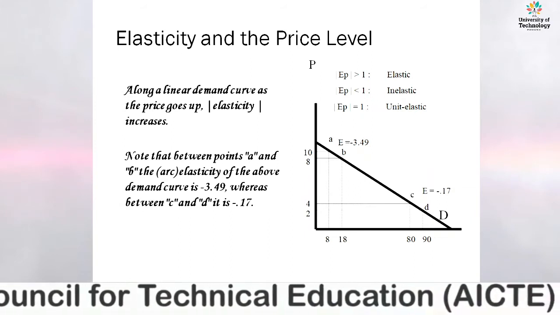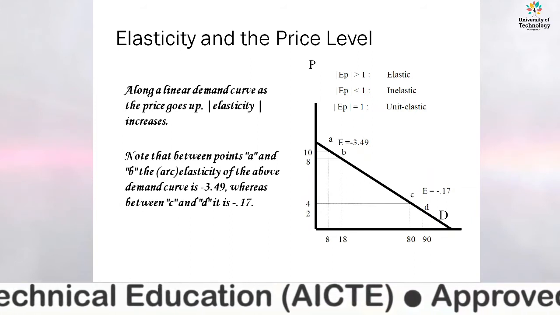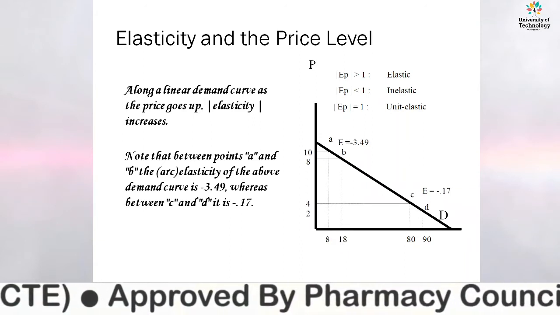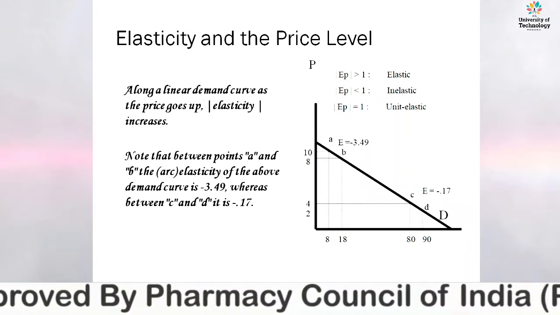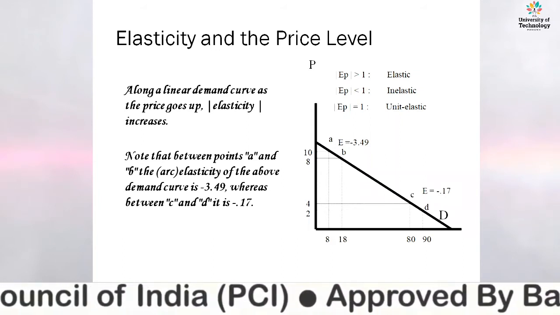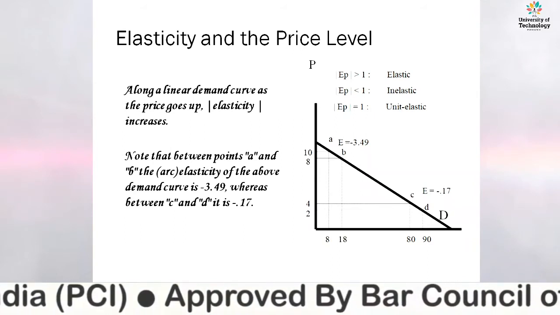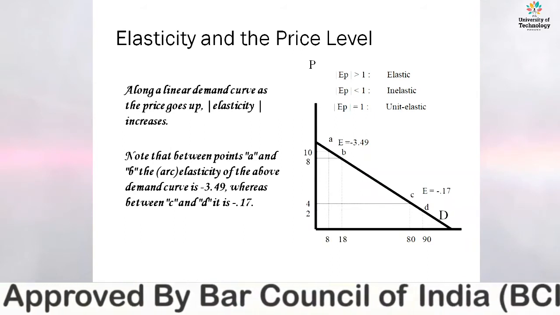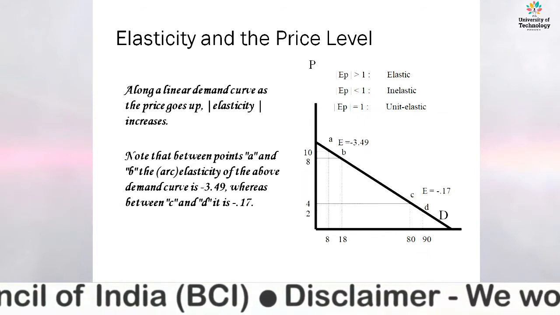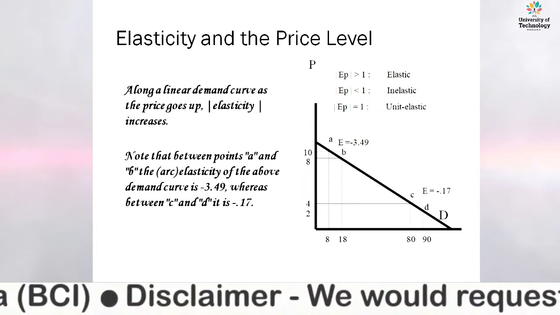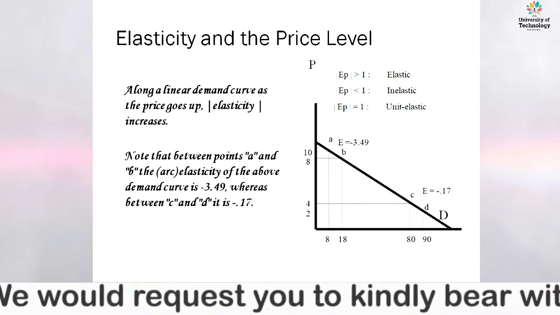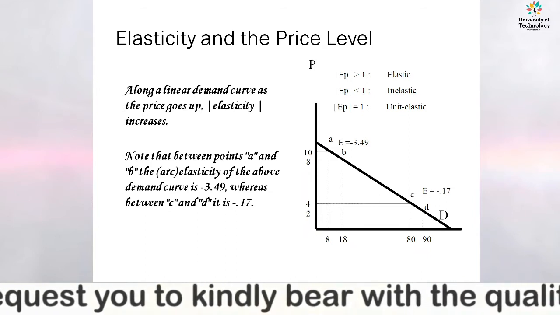If we solve the EP which is less than 1, it means the goods are inelastic. What does it mean? Basically, the change in quantity with respect to price is less than 1. The change in price is little and the change in quantity is much lesser than the price change, and it is unresponsive to the price changes of the goods.